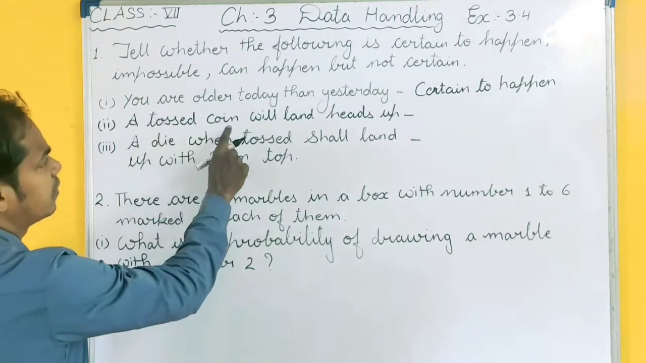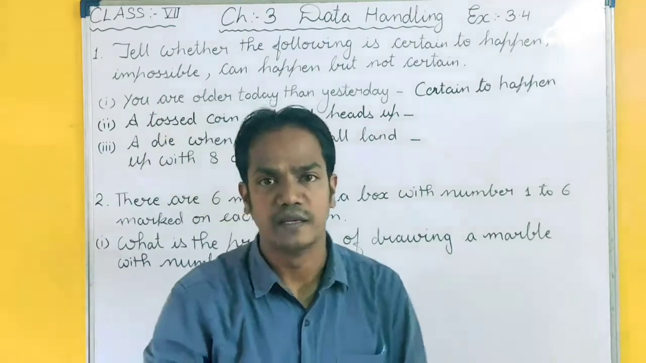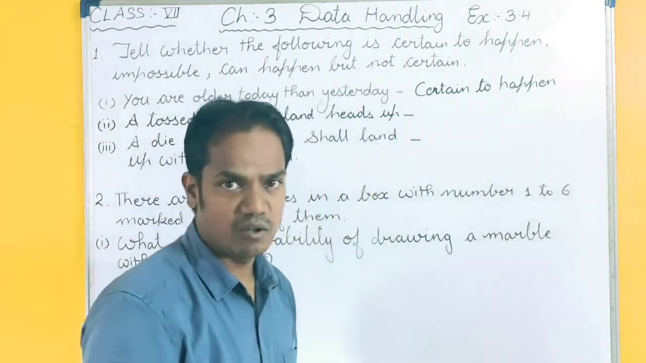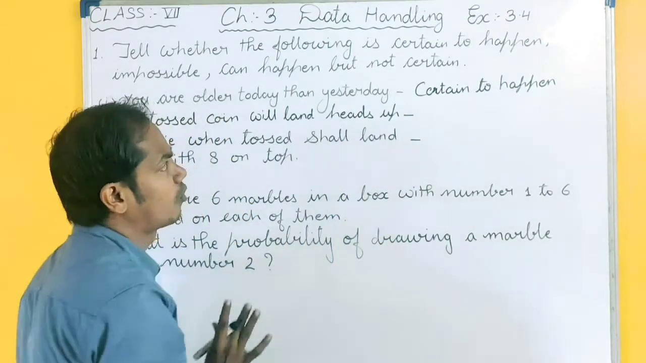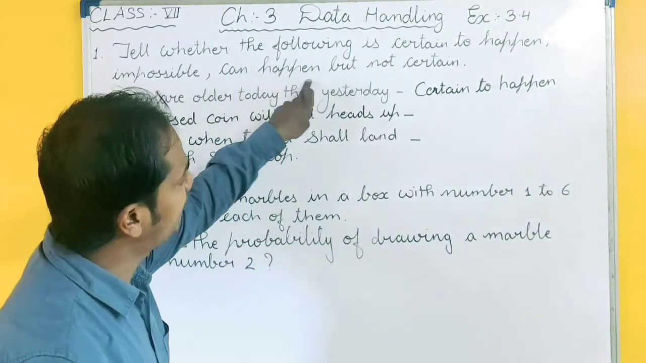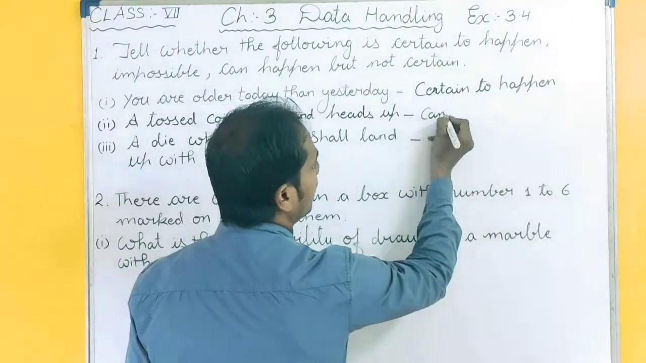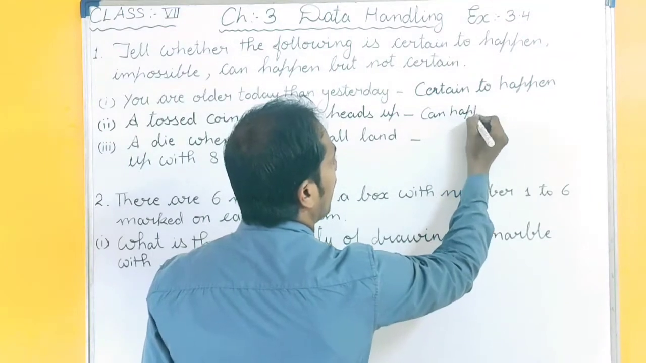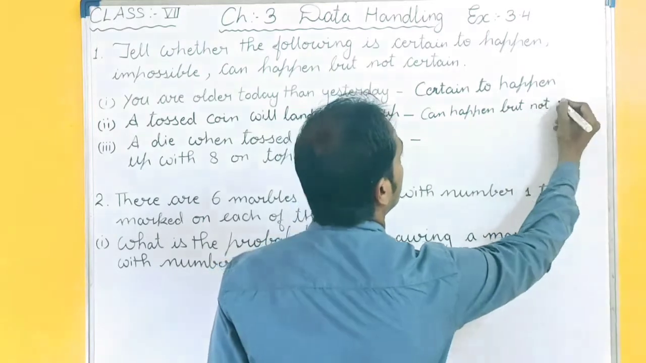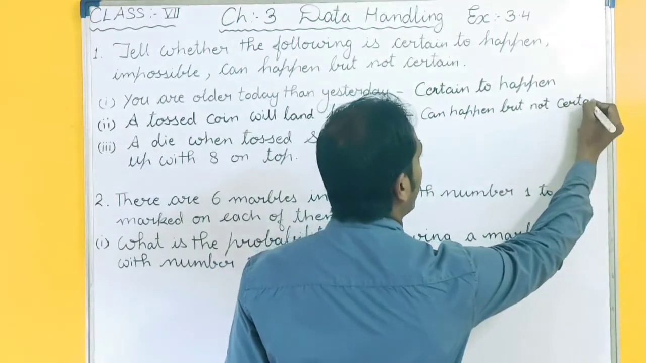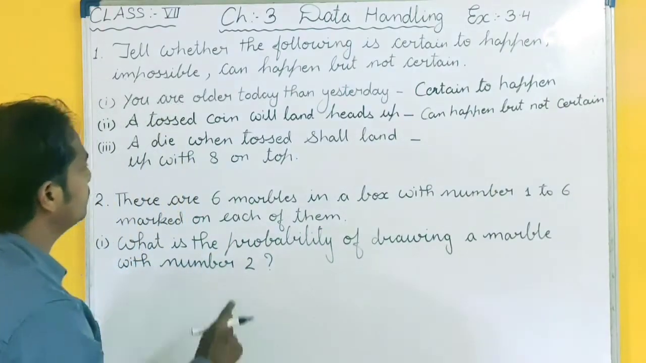A tossed coin will land heads up. When you toss a coin, what will you get? It can be tail also and it can be head also. But every time you will get head, not. It can happen but not certain. So what is your option here? Answer: can happen but not certain. It can happen also, but it is not possible every time.